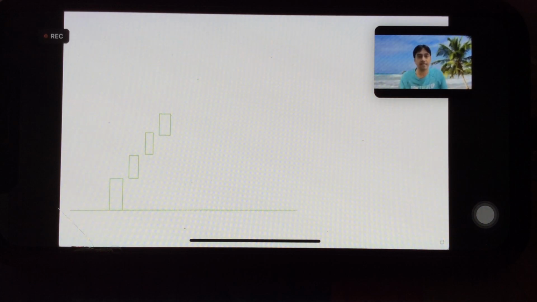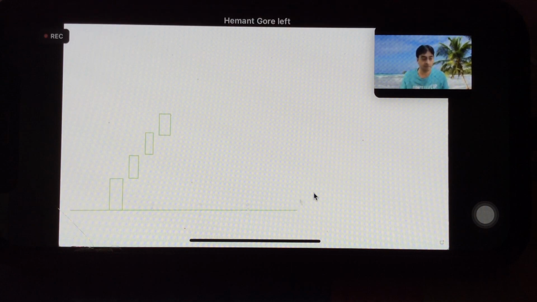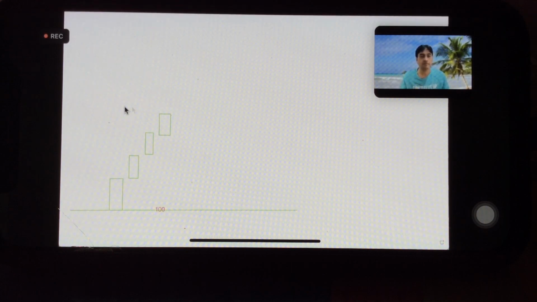Let's consider this level as 100, and this as 200. So this will be our A point. This will be my B point, but it will be my B point only when I get a retracement, a down move.